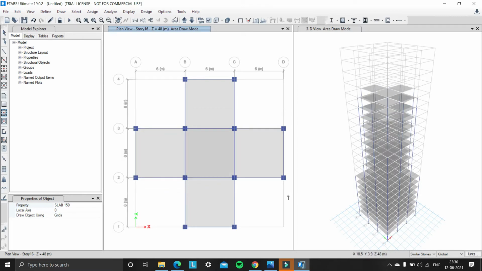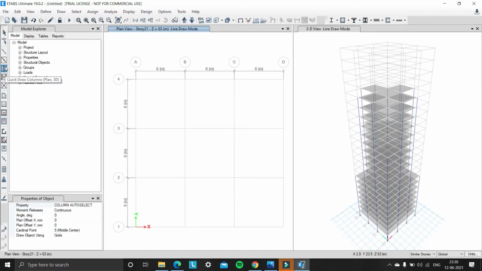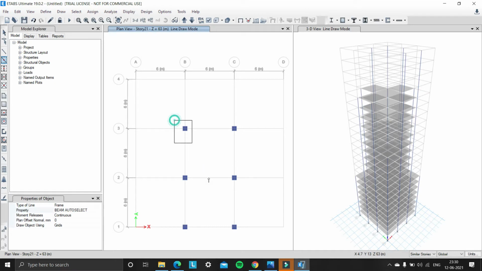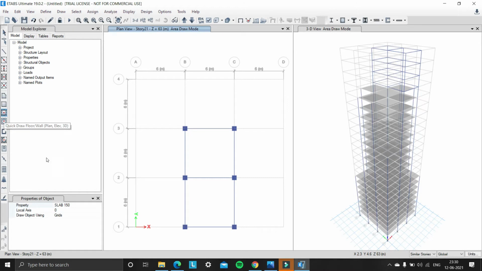So we are done with columns, beams, and slabs for story 15 to 19. Now we move to story 21. First we will draw the columns, quick draw columns for story 21 to 23, 20 to 23. And now we will draw the column beams using quick draw beams. And now we will draw the slabs.